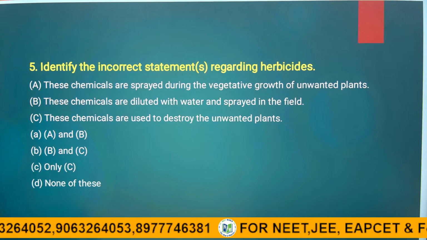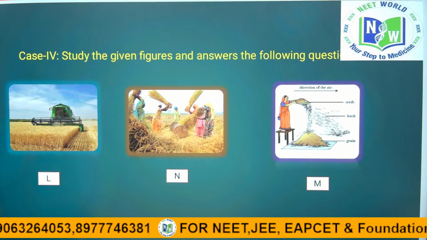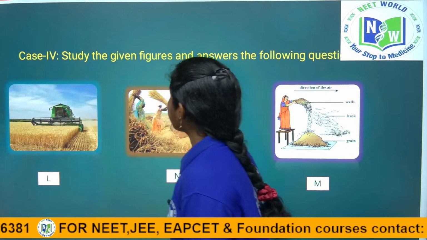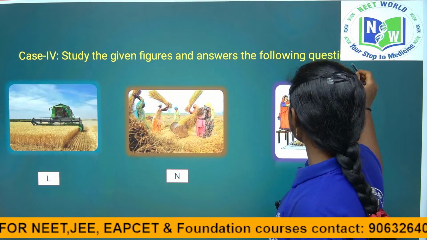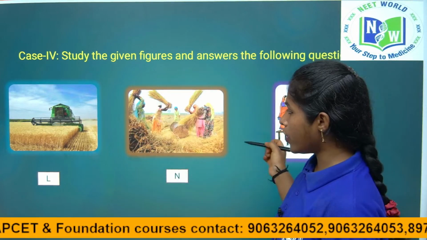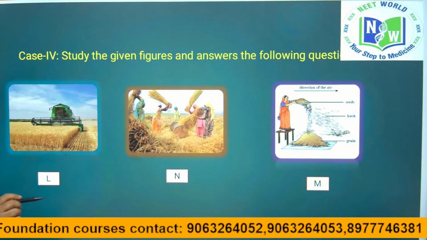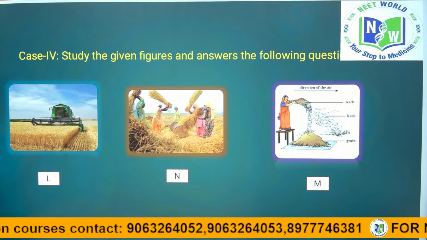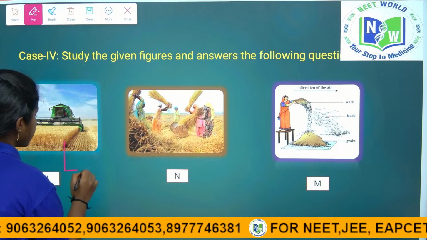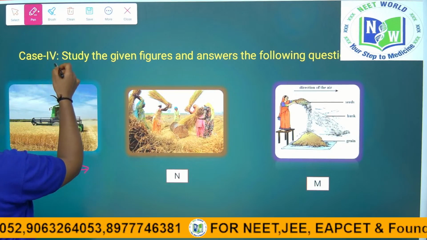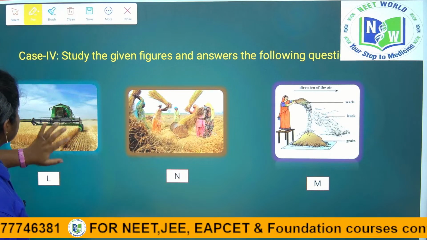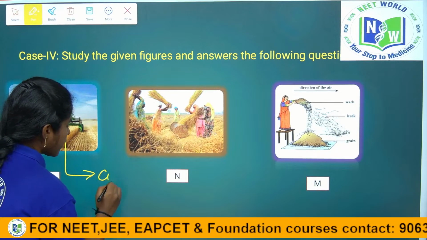So after that, fourth question. See. Case 4. Study the given figure. Answer the following questions. They are asking to examine these pictures and answer the following questions. What do we call the machine here? The machine we call as combine. Right children? This is the combined machine,